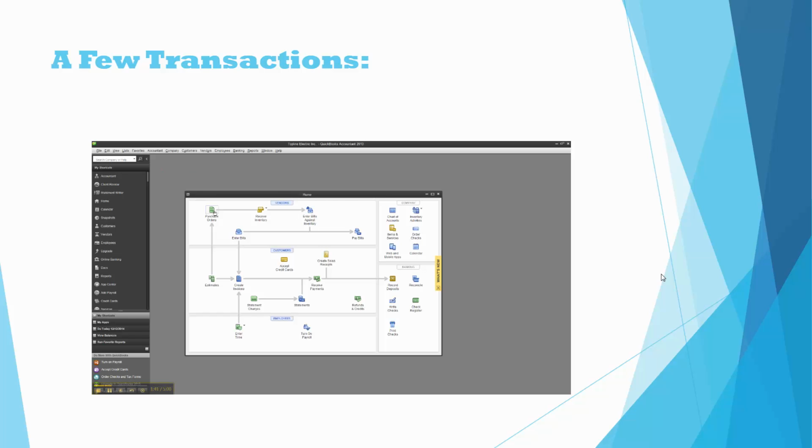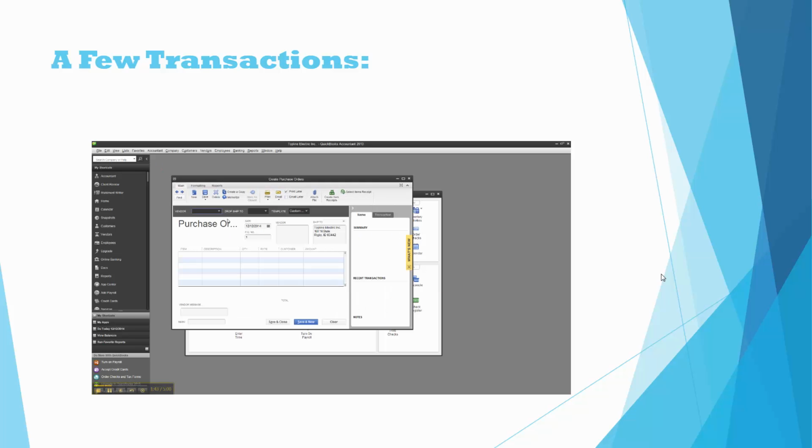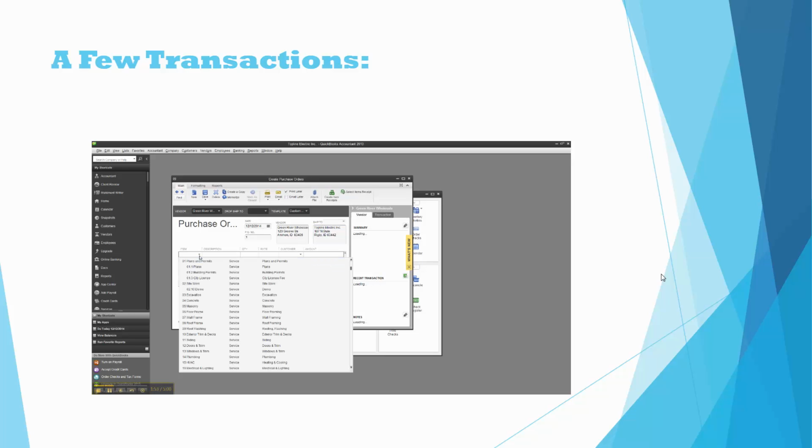The next thing we're going to do is we're going to purchase some lighting from our vendor, Green River Wholesale. Okay, and our PO number is 1, and we are going to order 1 kitchen light. Let's see here. Okay.